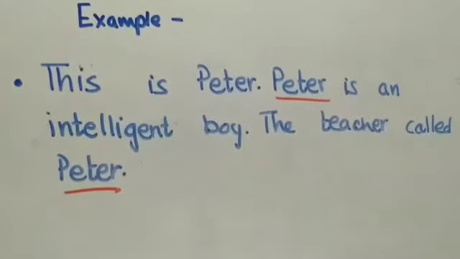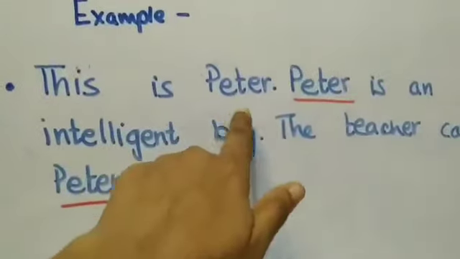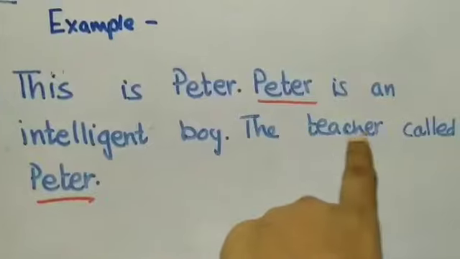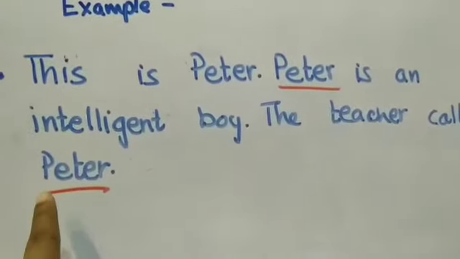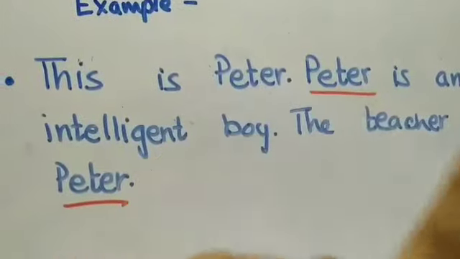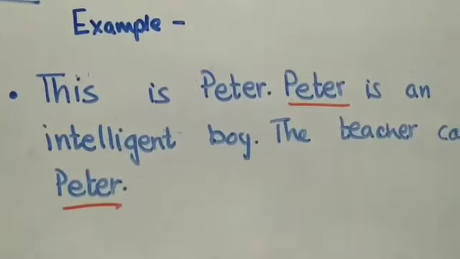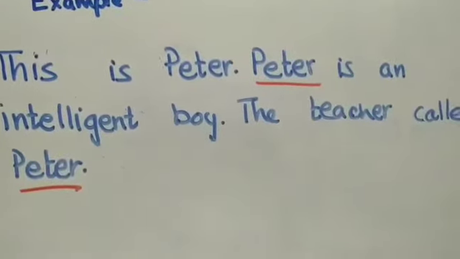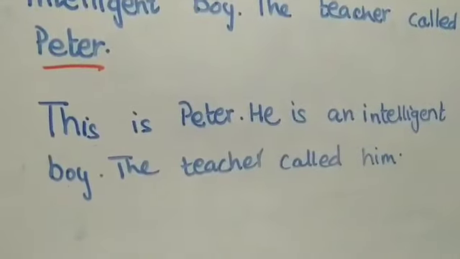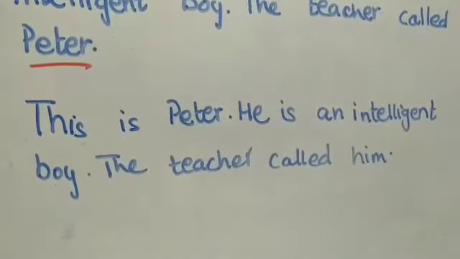Now look at this sentence. This is Peter. Okay? Peter is an intelligent boy. The teacher called Peter. Right? So we see here Peter being used again. So what will we do? We will use the pronoun here. Fine? Let's see what is the answer. So the answer is: this is Peter. He is an intelligent boy.